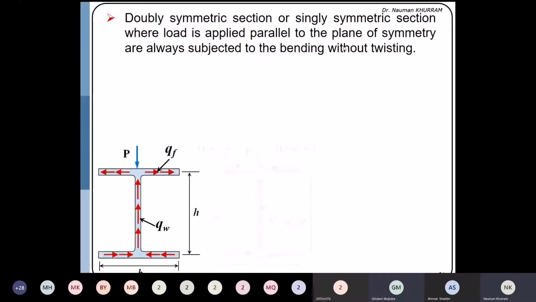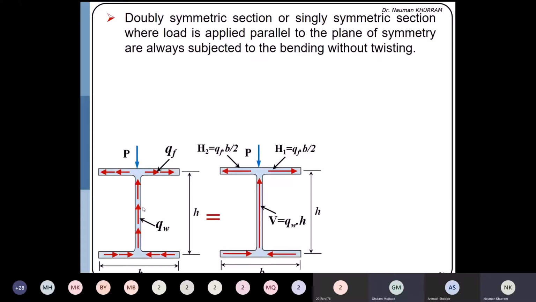Okay, let me discuss the case of the doubly symmetric section. In a doubly symmetric section, just like the I section, if P is the downward force, the resisting shear force in the web will be upward, and you can also get the direction in the plane by using the concept of shear flow. The flow must be unidirectional. It means the flow is coming from downward and is being consumed in the upper side of the neutral axis. And here you can convert the shear flow diagram into the force diagram by multiplying the average shear flow with the length of the member.